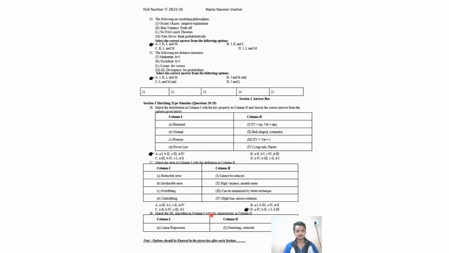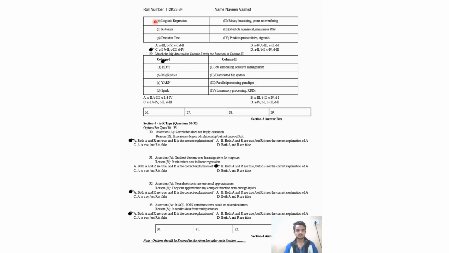Match the ML algorithm in column 1 with the characteristics in column 2. So now linear regression is the first, and let's see on the next slide. Option B is logistic regression, C is k-means, D is decision tree. So the answer is B. Logistic regression is binary branching, prone to overfitting. C. K-means predicts numerical, minimize RSS. Decision tree predicts probabilities and segment.